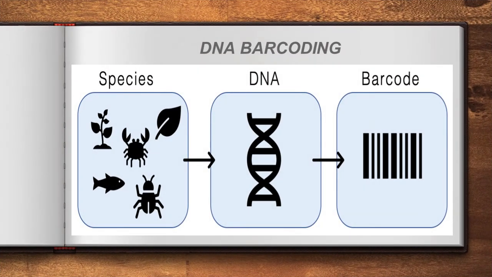Among these, the first one is DNA barcoding. Have you seen a barcode? Of course, when we go to the supermarket and purchase things, in most of these products a barcode is given, right? What is the use of this barcode? The product may carry one barcode.